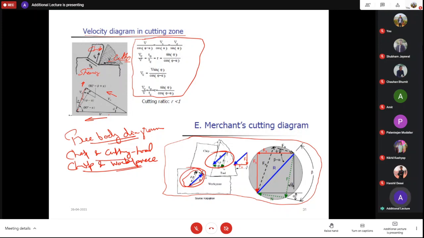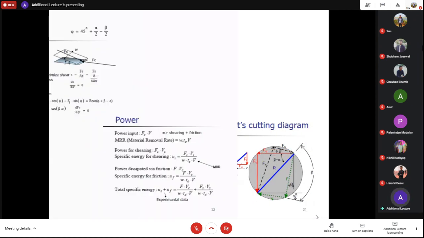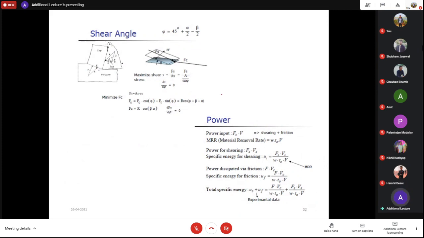right? And cutting force component, which is this one, red one. So this is between, you can say, workpiece and cutting tool. This component. Okay, so just by combining, we know how we generated this Merchant circle. So this is very important, basic fundamental. And then we find out the shear angle, right? And how shear angle is related with the shearing force and area.